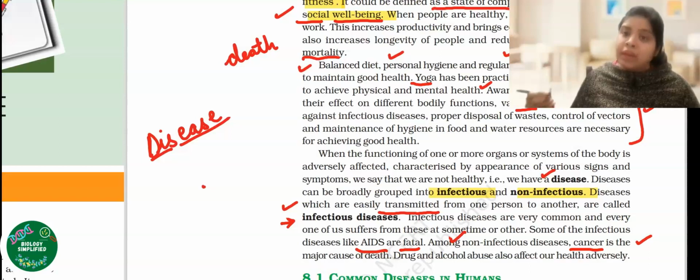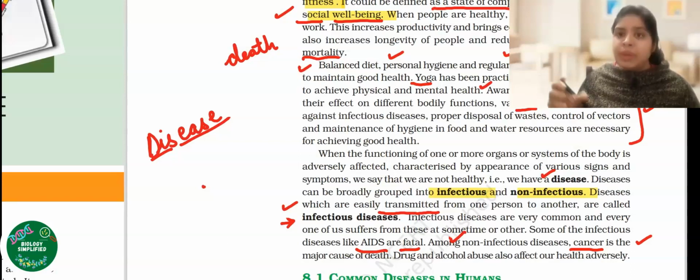However, they are also fatal diseases. They can also be life-threatening, but they do not transmit from one person to another, in the same family or even outside. Fine. So these are the non-infectious diseases.